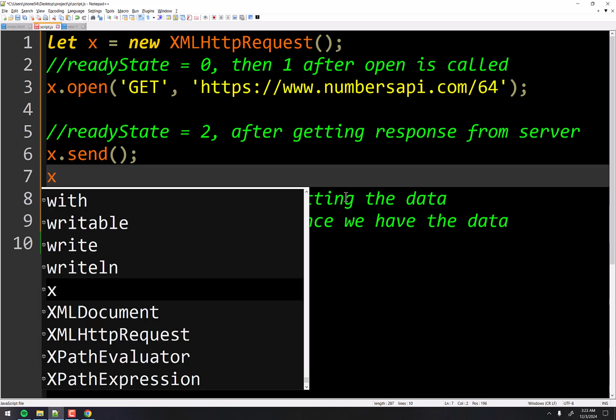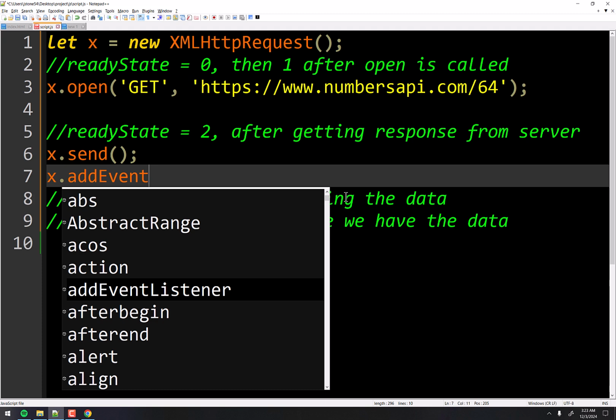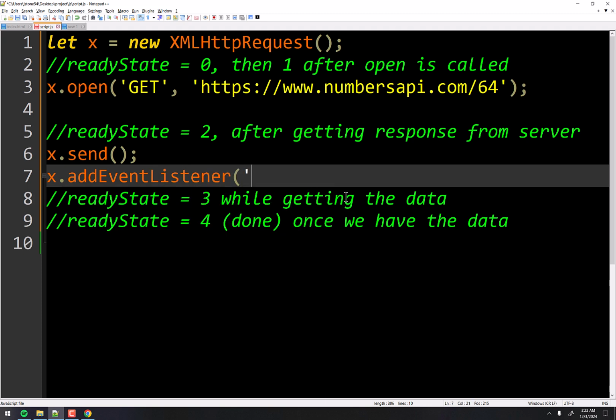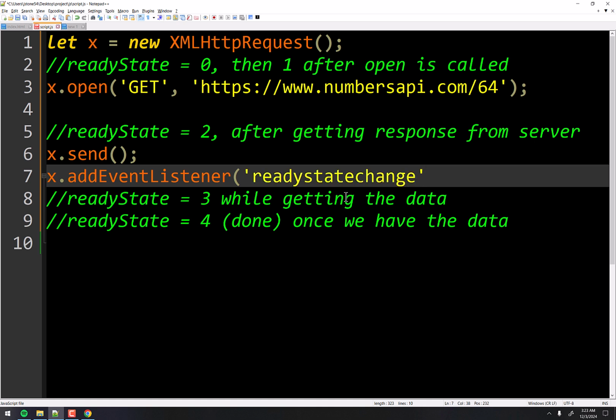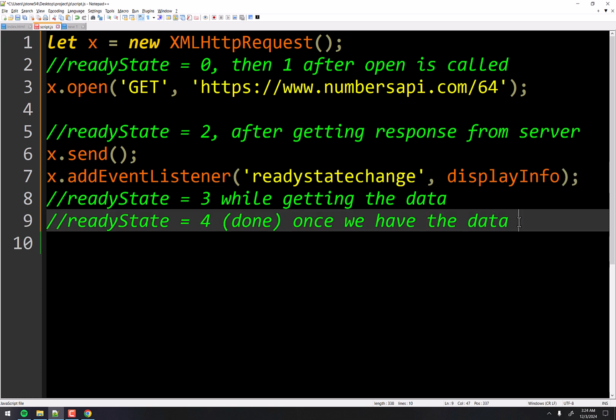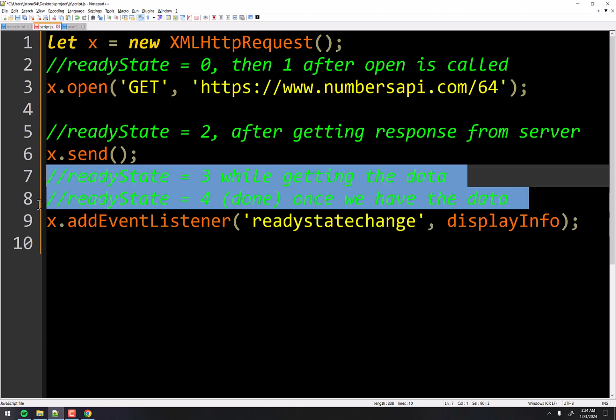We'll do x.addEventListener, and we're listening for the ready state change event. And remember, that could be click or key press or some of the other ones we've looked at in the past. And then the function we're going to do is, we'll call it displayInfo. We're going to change all this to arrow functions and everything later, but I want to keep this pretty simple for now. Now also, I'm going to move all of these comments up and kind of out of the way.